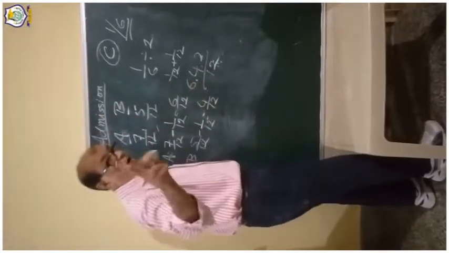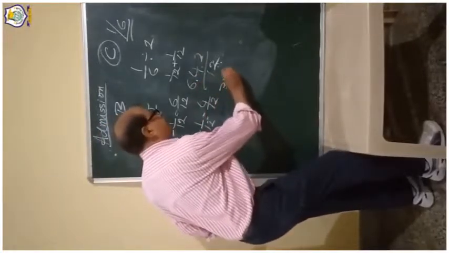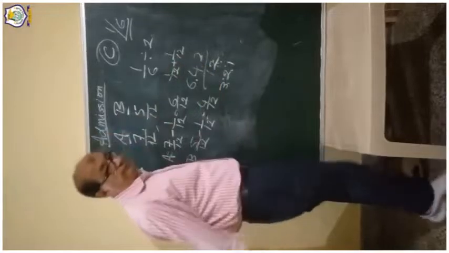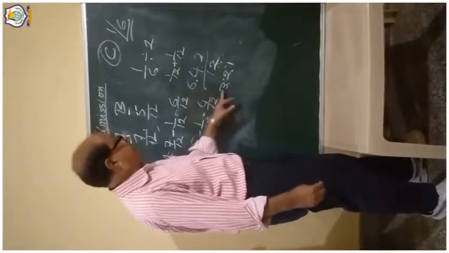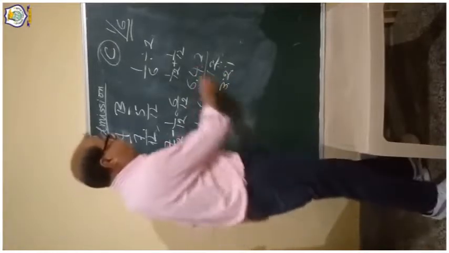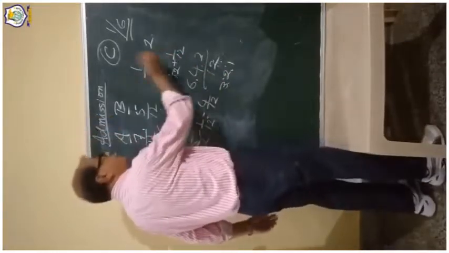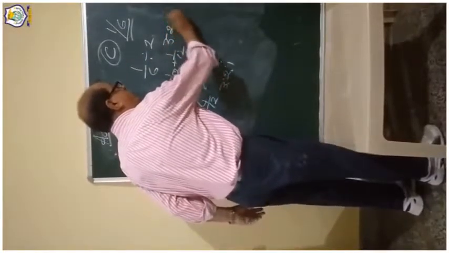If we divide all three figures by 2, it becomes 3, 2 and 1. The new ratio is 3:2:1.